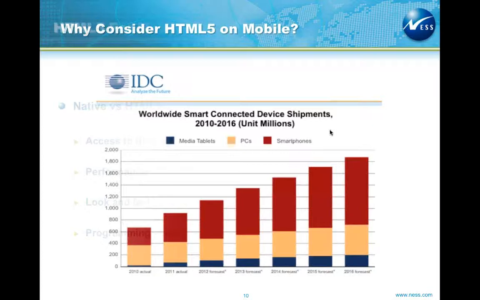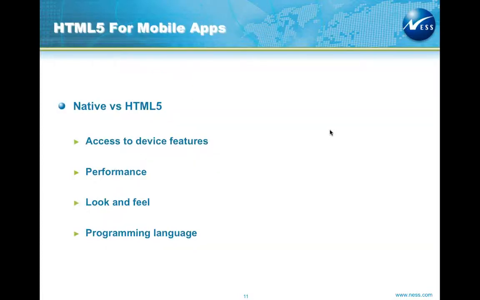Coming to HTML5 for mobile applications, this is the core of the discussion, where we will be seeing native and HTML5, what the differences are and what the drawbacks are in each of the approaches. So let's consider the device features. We have device features like camera, Bluetooth, and many others like email clients, which we can't directly use from HTML5. These are all native features, so it's very easy to develop a native application to use the device features.